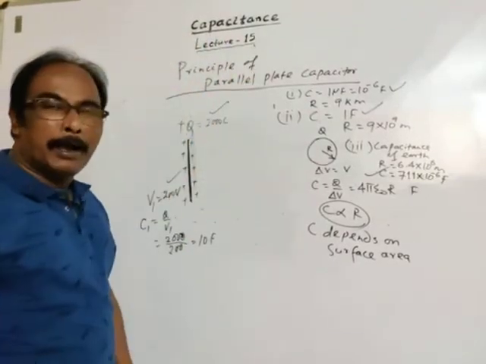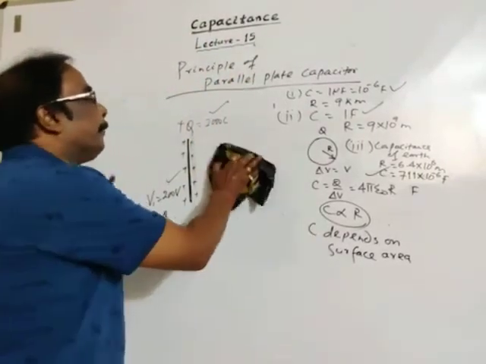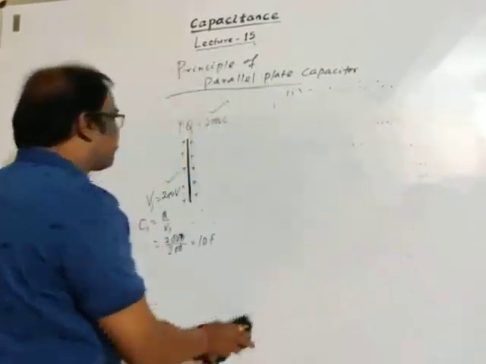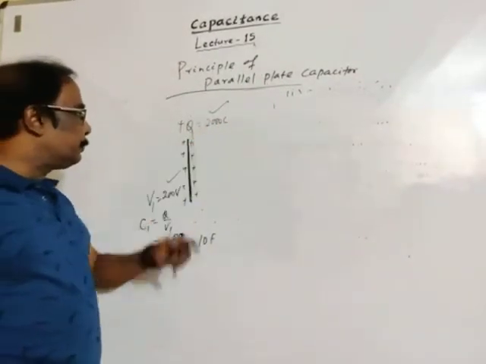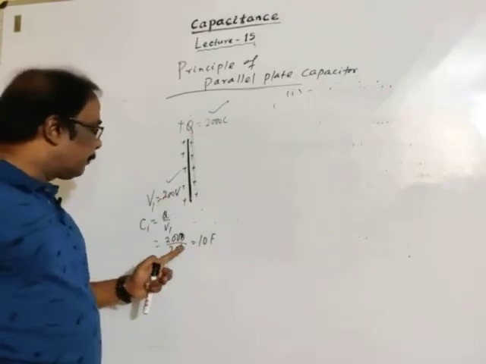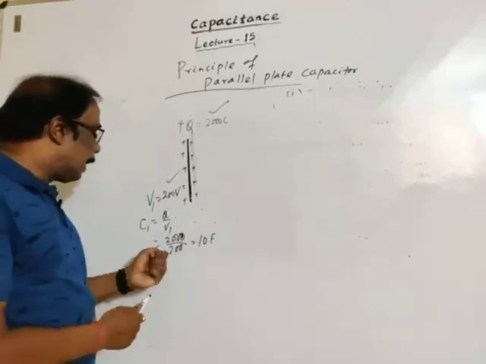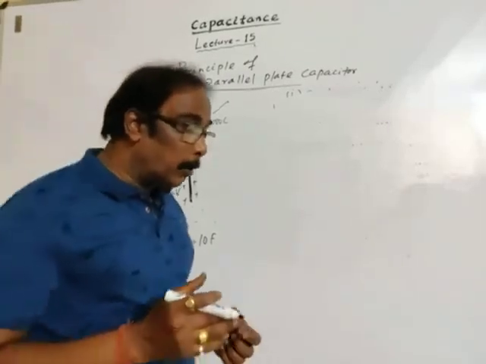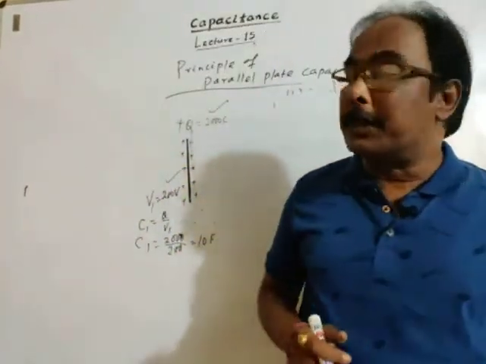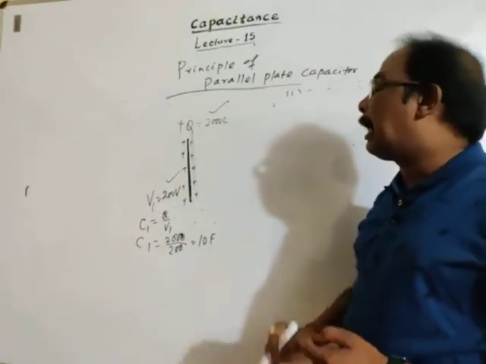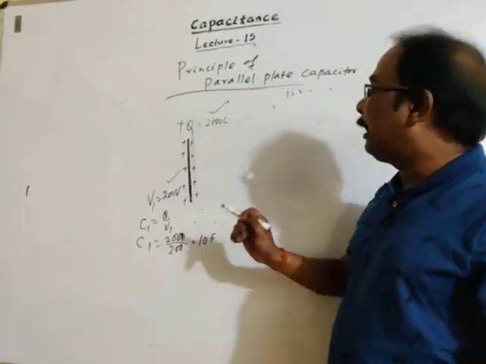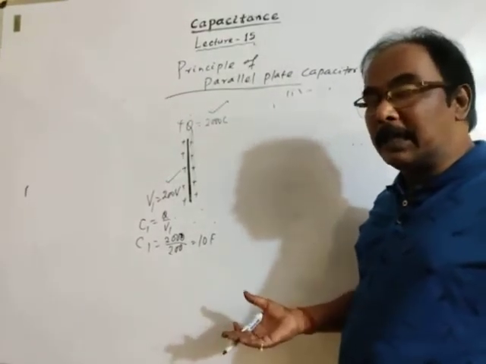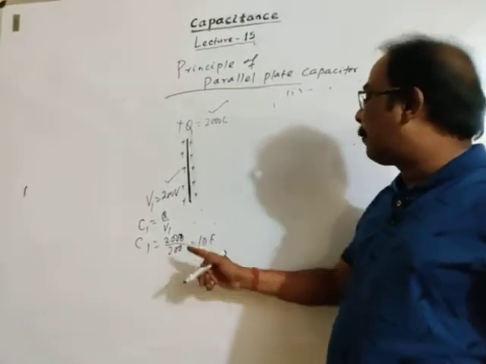So a single conductor is not used in electrical or electronic instruments, for which we think about the parallel plate capacitor. Now charge is given to this plate. Let the charge be 2000 coulomb, potential developed 200 volt, and capacitance C1 becomes 10 farad. We have now discussed that a single conductor can't be used as a capacitor, because it requires a large surface area and gives small capacitance.